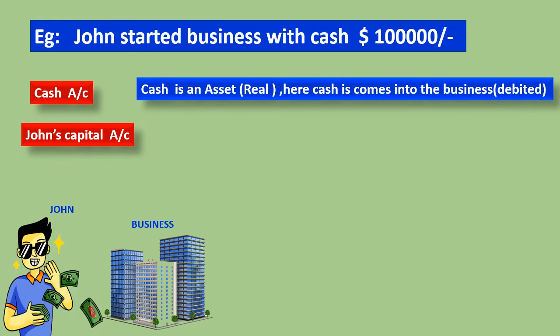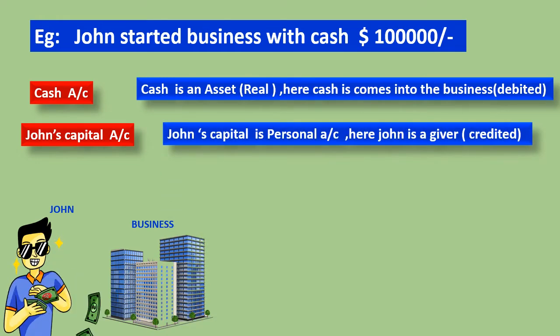Here cash is an asset, that is a real account. Cash comes into the business. That's why cash will be debited. John's capital is a personal account. John is the giver here. That's why it is credited.